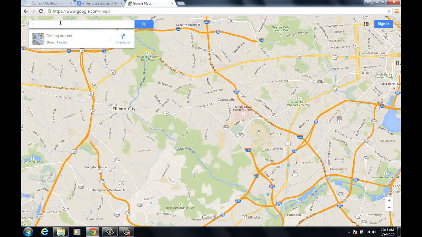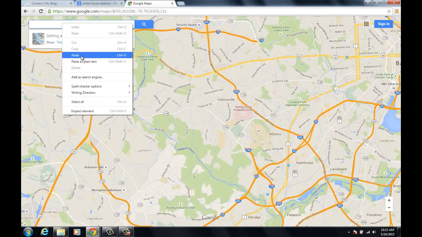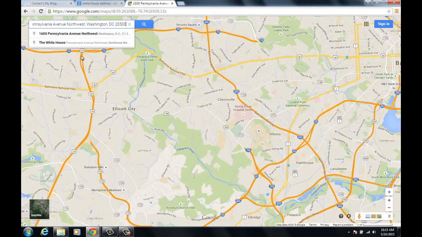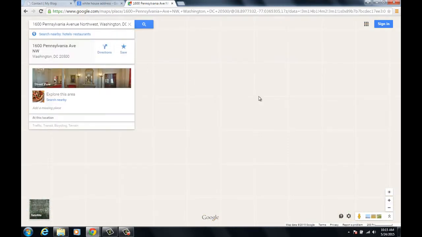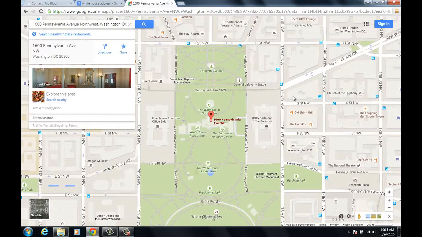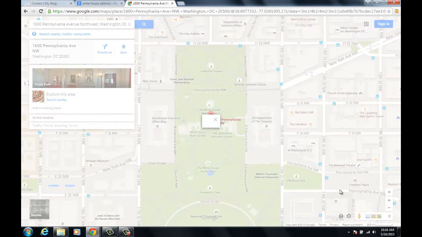I'm going to come down here and paste it in the search bar right here. Paste, and then click enter. Okay, and now we have the map right here. Now in order to embed this, I'm going to click on the gear button down here to the right. I'm going to click on that, and I'm going to click on share or embed map.